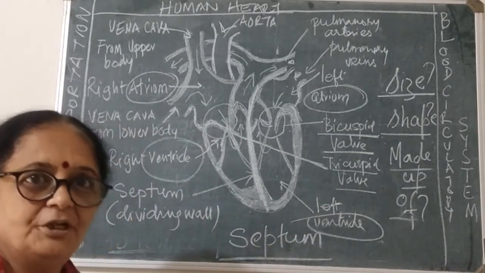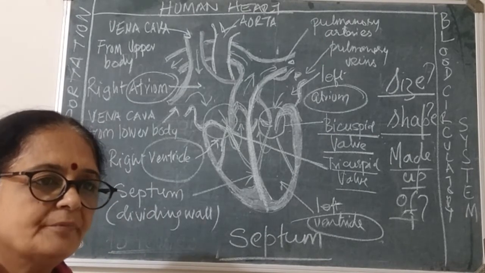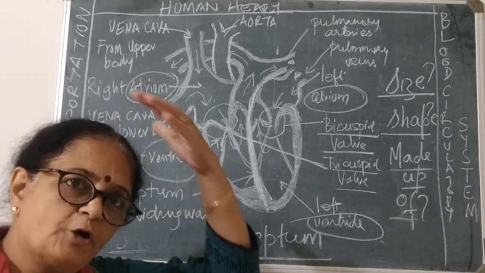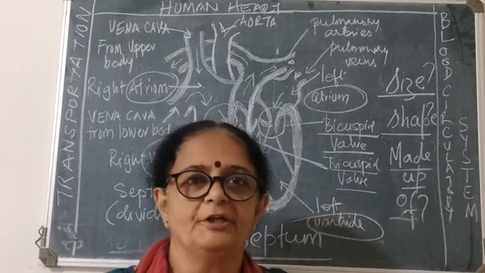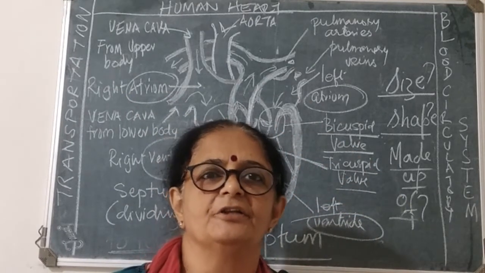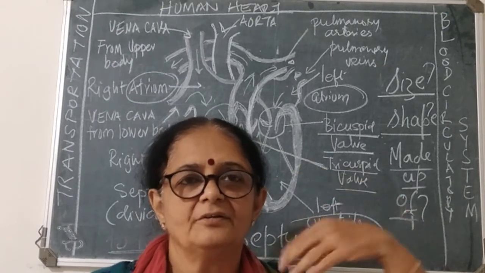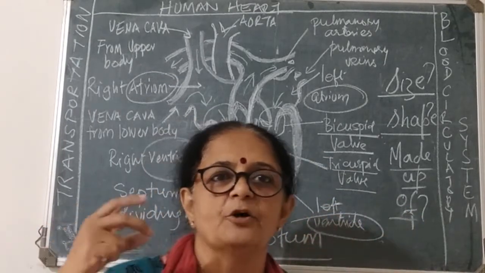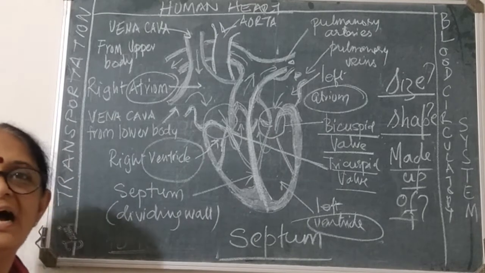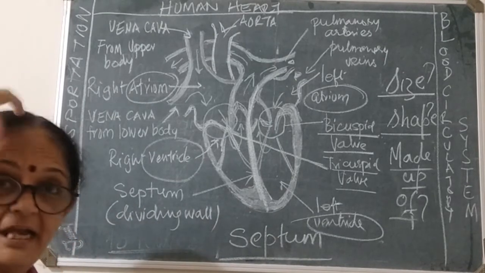One more thing which you need to remember: your heart is located here in the chest cavity, okay? Then the upper portion, that is your shoulders, your head, your eyes, your nose, your brain.